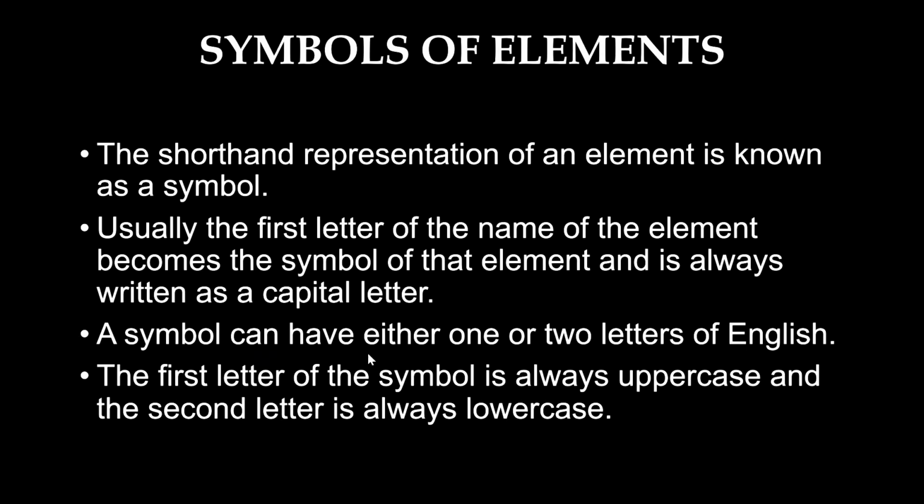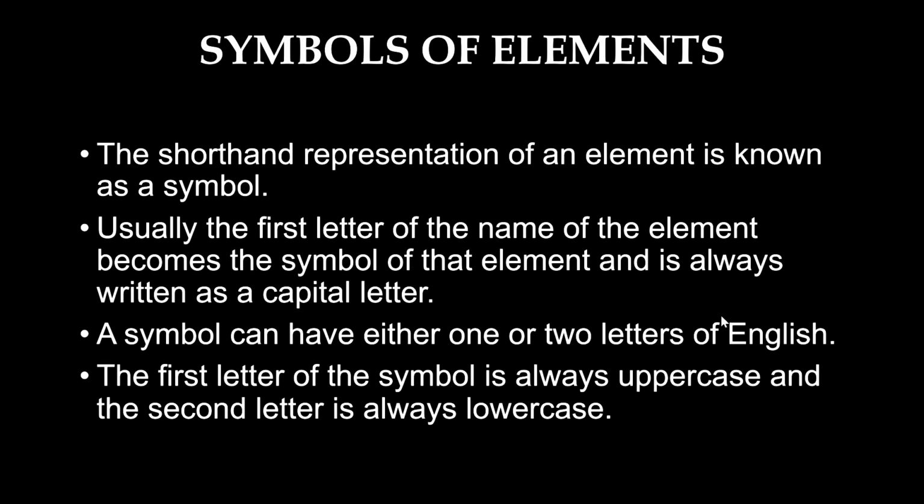A symbol can have either one or two letters of English. One letter, where we find hydrogen H, oxygen O. Helium has two letters, capital H and small e. That is the symbol for helium.